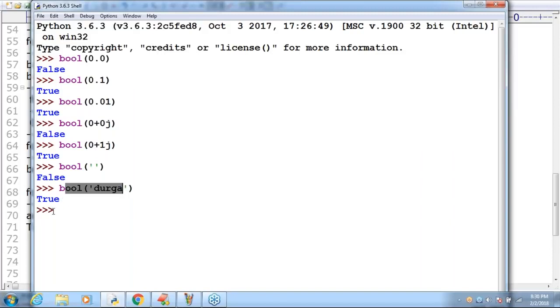Next, Divya is asking a doubt about space. Observe: bool of single quote, space, single quote. Can you please guess what the answer is? Is it an empty string or non-empty? Non-empty.